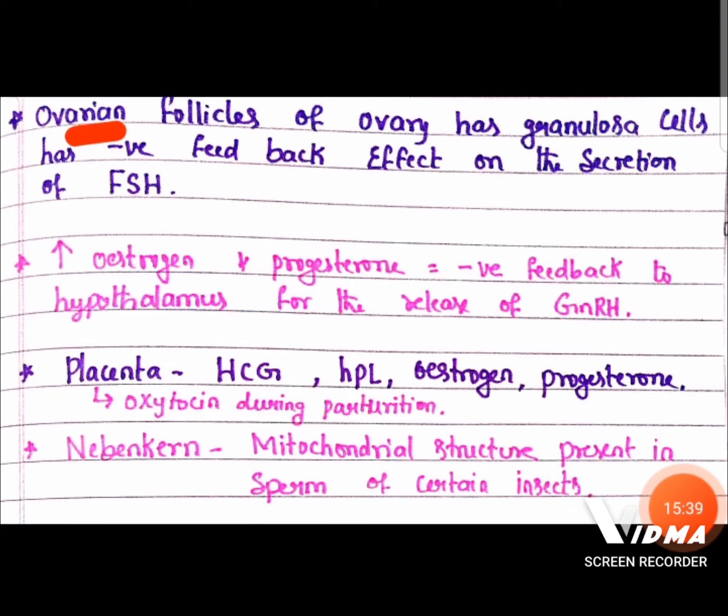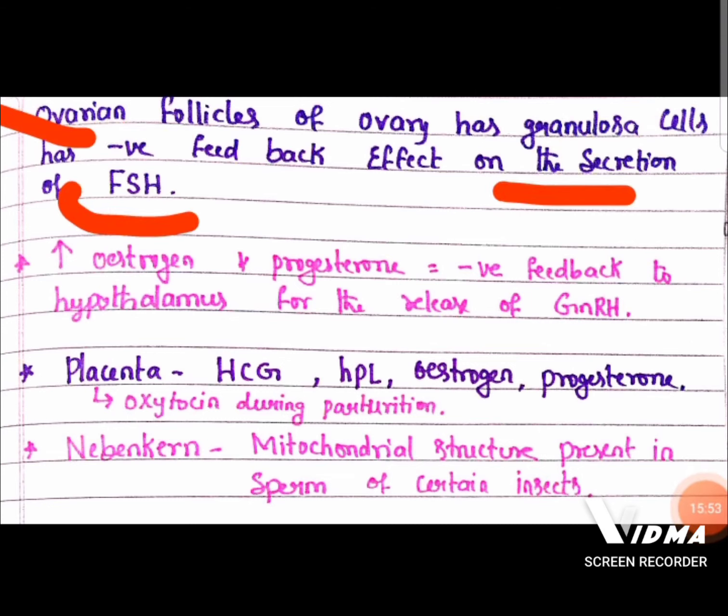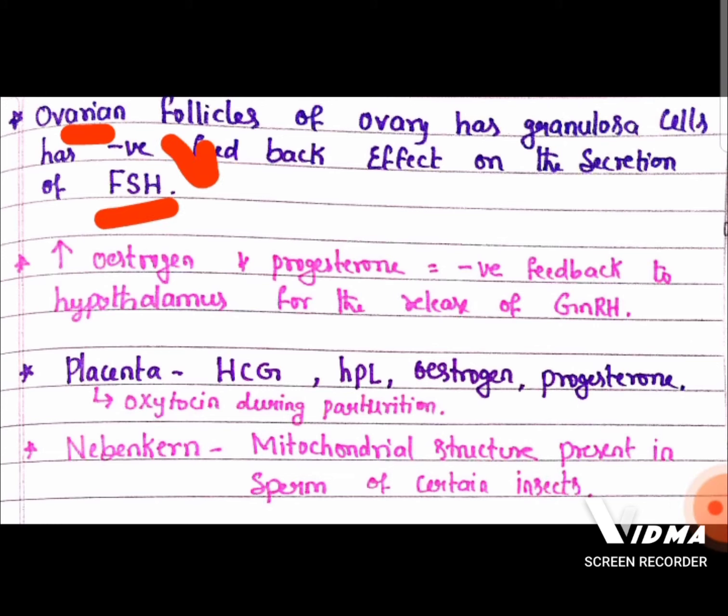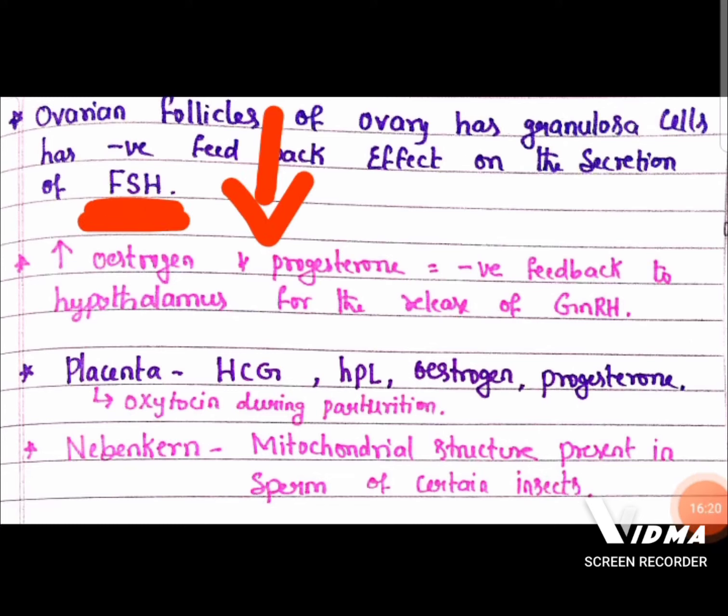Remember, the ovarian follicles of the ovary have granulosa cells, and they have a negative feedback effect on the secretion of follicle stimulating hormone by the hypothalamus. If the ovarian follicles mature enough to release the egg, then they negatively suppress the secretion of follicle stimulating hormone. Follicles have already matured, so there is no need for follicle stimulating hormone. Then the granulosa cells are going to decrease the secretion of FSH by the hypothalamus.